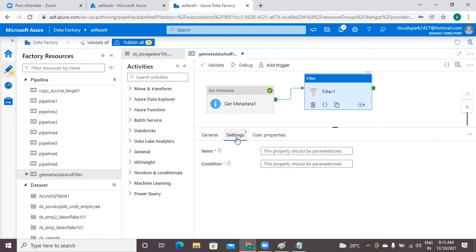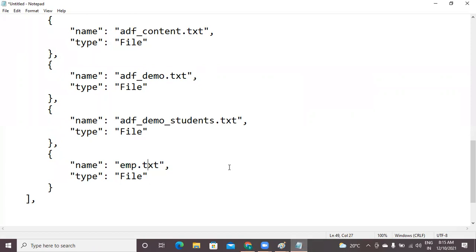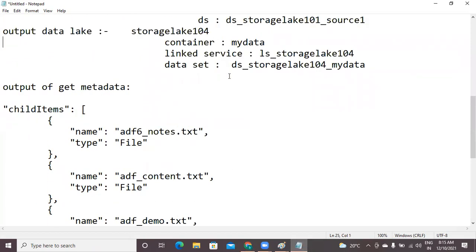Come to the settings here. Items you need to choose and then conditions you need to choose. Check the output of get metadata. There are a lot of fields, but you don't want all the fields. What you want is only one particular field. The field name is child items. Only this thing you need to select.